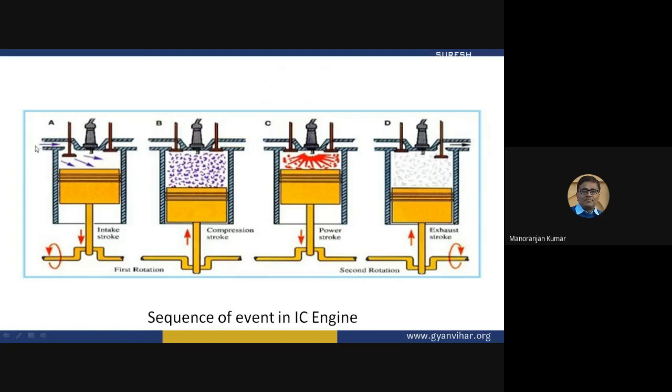Combustion space means from the inlet valve, fresh air-fuel mixture will come, and here combustion will take place either through the compression of the piston or through this spark plug. And this is the piston, and this piston is connected to the crankshaft through this connecting rod. So the piston moves in a reciprocating manner, meaning up and down, whereas the crankshaft rotates.